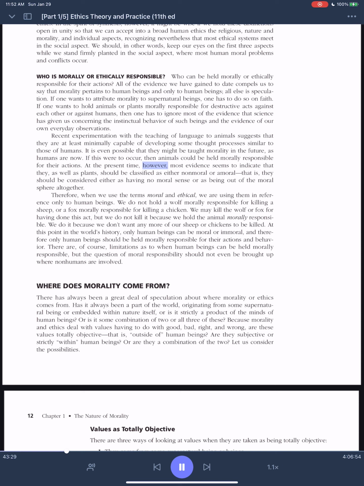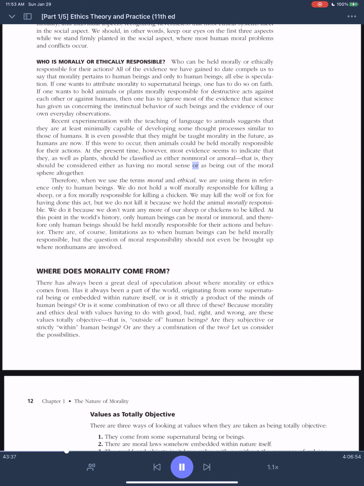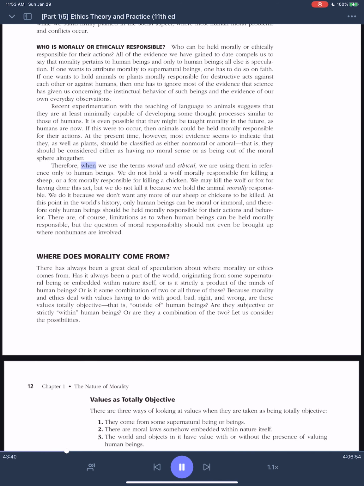At the present time, however, most evidence seems to indicate that they, as well as plants, should be classified as either non-moral or amoral, that is, they should be considered either as having no moral sense or as being out of the moral sphere altogether. Therefore, when we use the terms moral and ethical, we are using them in reference only to human beings.